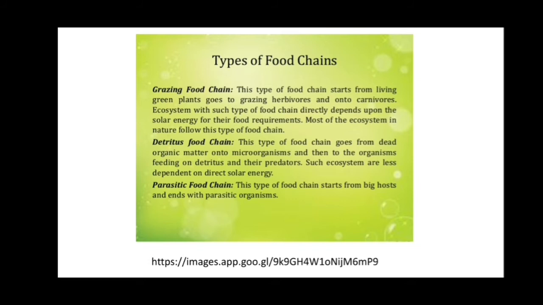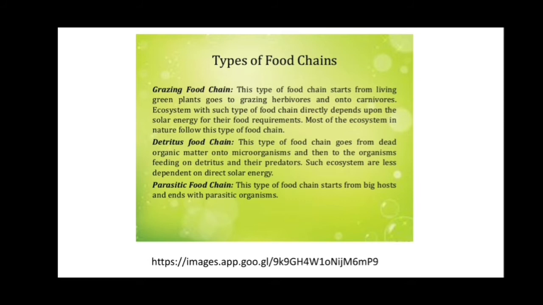Again, detritus food chain. This type of food chain goes from dead organic matter onto microorganisms. Then the microorganisms feeding on detritus and their predators. Such ecosystems are less dependent on direct solar energy.